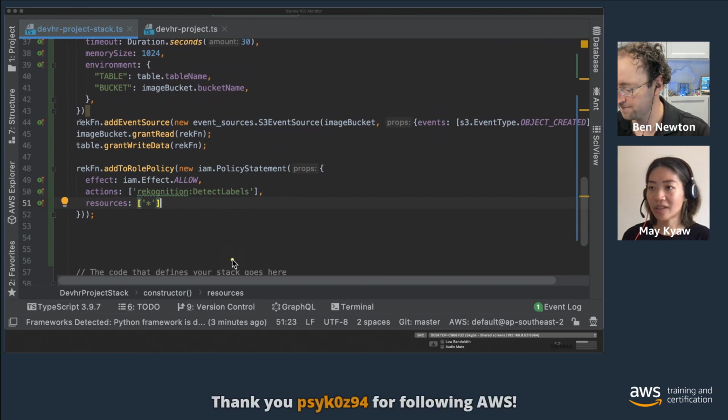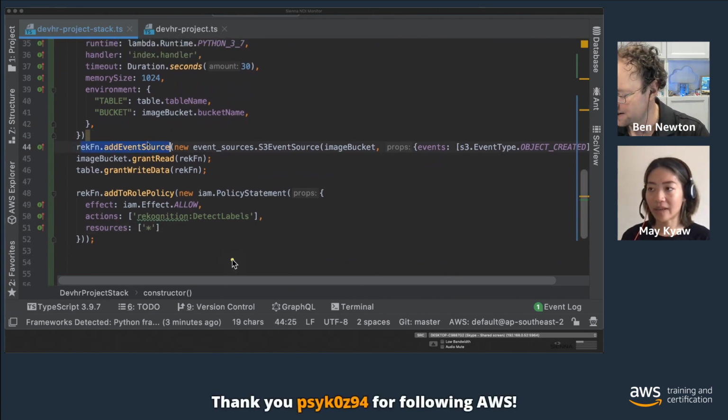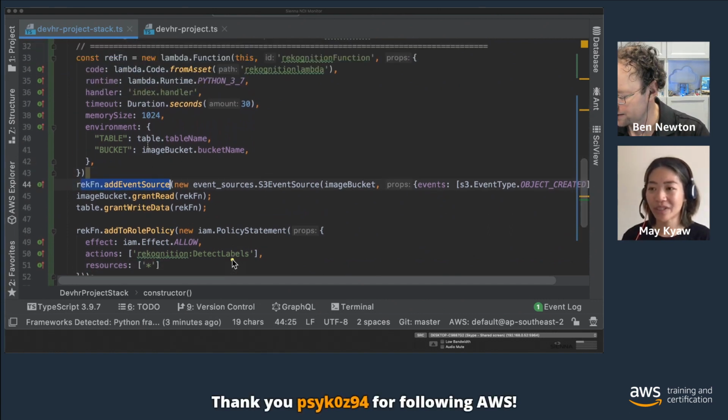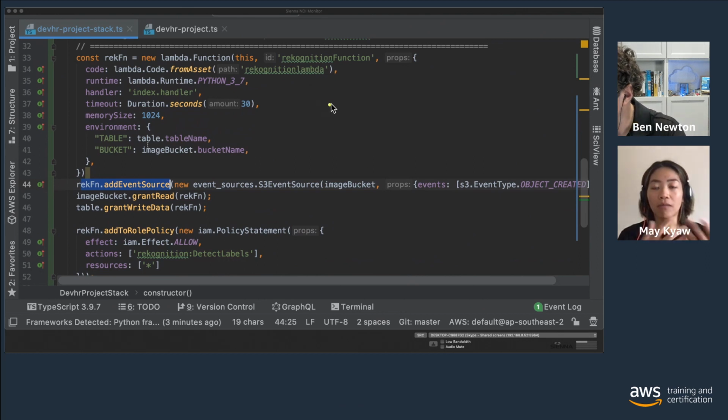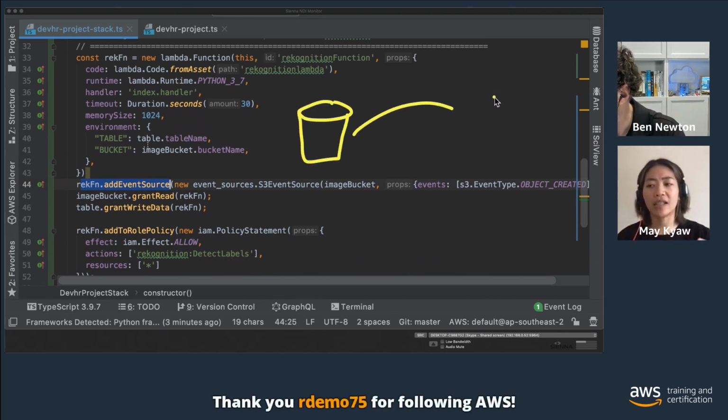And we skipped the event source part. If we go back to the event source, what we want to do is trigger our Lambda function when an image is uploaded into S3. Basically, as soon as an image is created in S3, the Lambda is fired up.